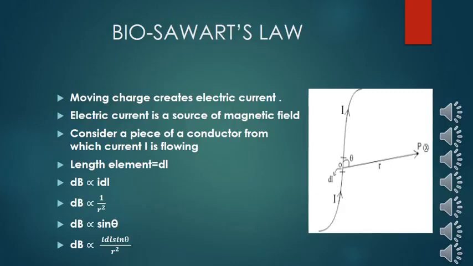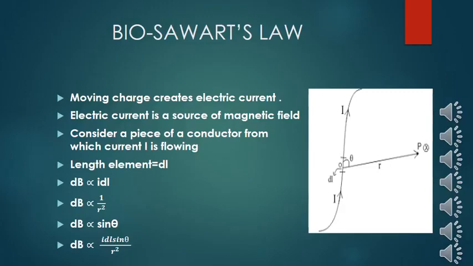But here we defined that for the flowing of current, the length has to be there. If there is no length, then how will current flow? Unless a charge moves, it cannot make electric current. So for making electric current, the charge has to move. If it moves, then there is some length of the path. Unless the length of the path is there, charge cannot move. If it does not move, it does not form current. If it does not form current, there is no velocity and there will be no magnetic field. So what is necessary is a charge, the length of the path is necessary, and the charge must move.